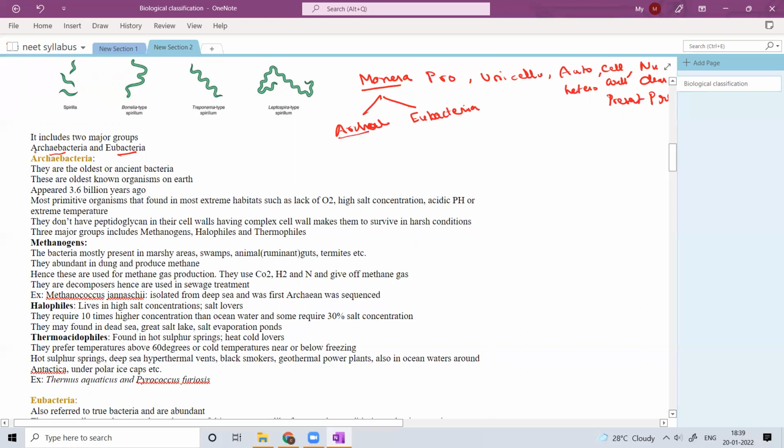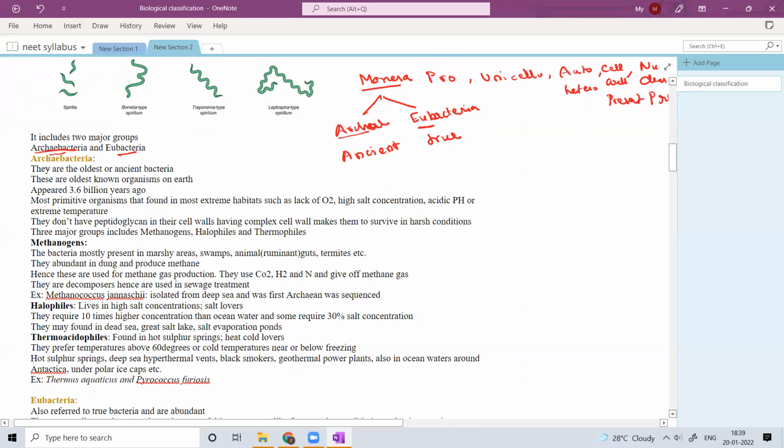Archaebacteria means ancient bacteria, and Eubacteria, Eu means true. These are true bacteria, and Archaebacteria is the ancient bacteria. That means these are earliest, oldest known organisms on earth. Okay, and Eubacteria is the true bacteria. All bacteria will come under this true bacteria.